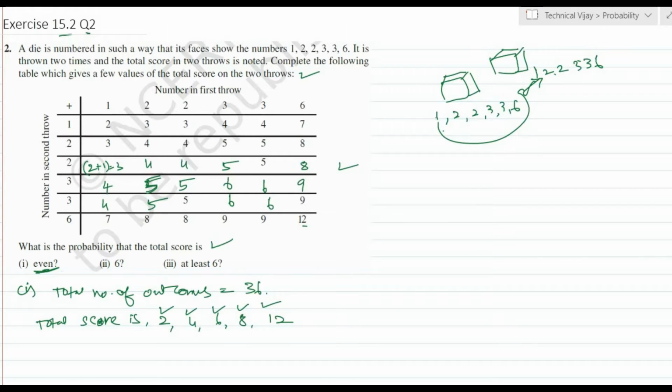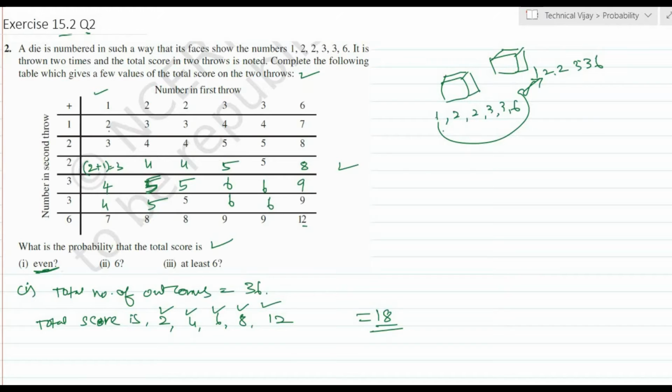Here see, 2, 4, 6, 8, and so on, counting one by one up to 18. Total favorable outcomes will be equal to 18.